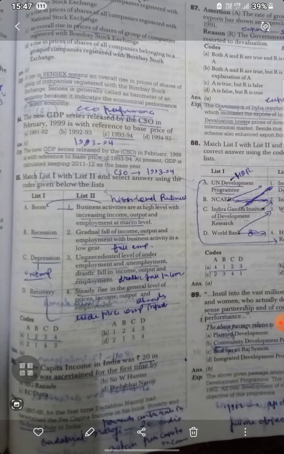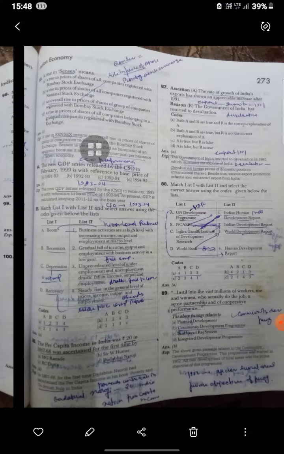Now boom is when business activity is at a high level with increasing income, and recession is the gradual fall of income, output and employment with business activity in lower gear. C is depression. So C is the 3, unprecedented level of underemployment and unemployment, drastic fall in income, output and employment. Recovery is the steady rise in the general level of price, income, output and employment. The per capita income in India was ascertained for the first time by Dadabhai Naoroji.